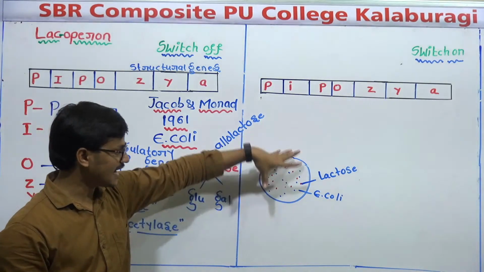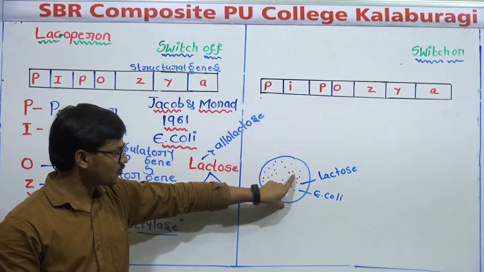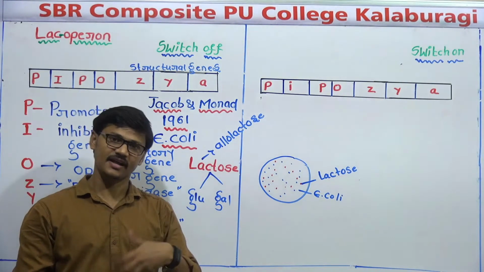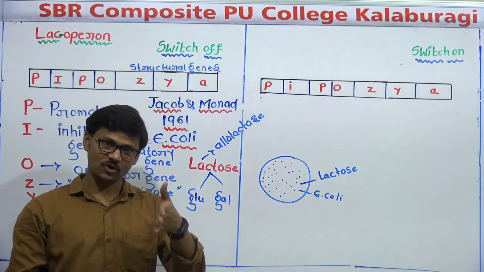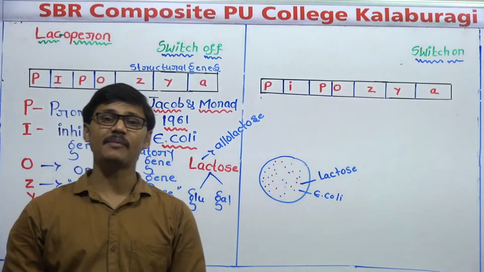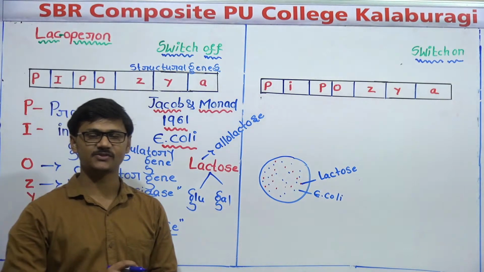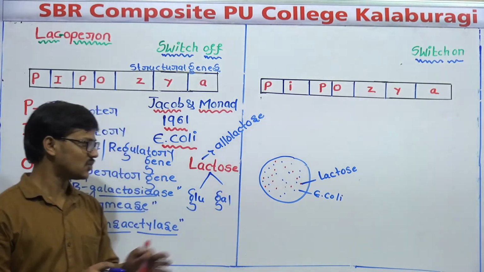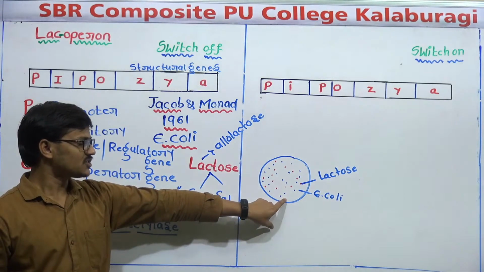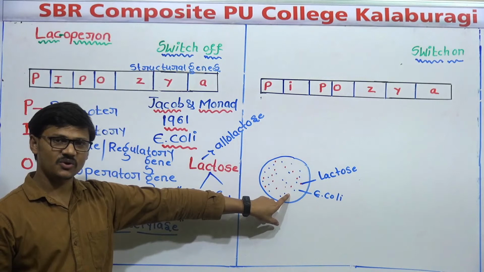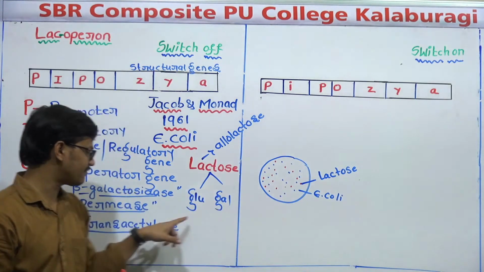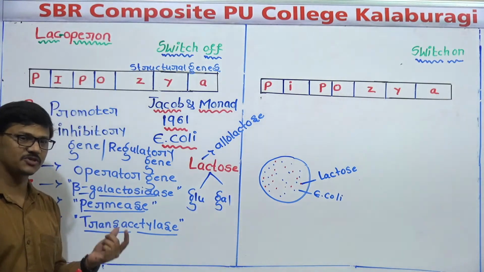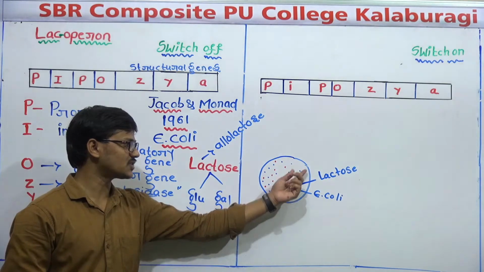Entry of lactose or any other molecule into the cell by crossing the plasma membrane is called permeability, that you studied in the first year syllabus. Permeable, impermeable, selectively permeable. Same here also, the entry of lactose into the E. coli bacteria is called permeability, that is the function of permease. In a simple way, I can say permease is responsible for uptake of lactose into the E. coli bacteria.